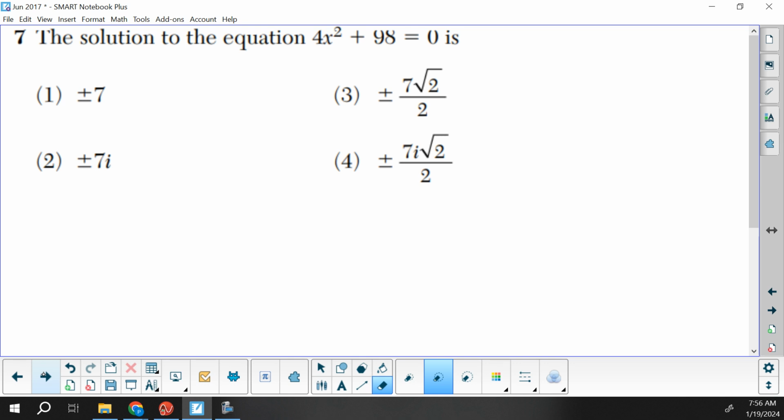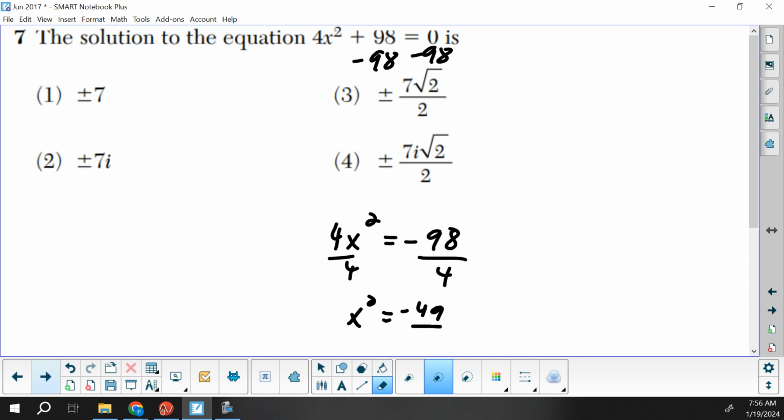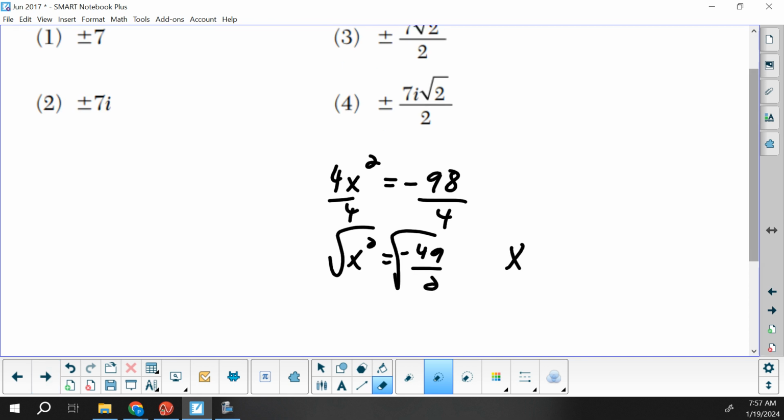So solution, you could do this as a store the answers, type in the original, see what comes back true or false. To do it algebraically, because we only have an x squared, work to get x by itself. So I'll subtract the 98 over. I'll divide by 4, and that'll give me x squared equals negative 49 over 2. If I take the square root of both sides, this is going to give me x equals plus or minus. We're going to have an i. We're going to have a square root of 49 over square root of 2. So this becomes plus or minus i. We're going to have a 7 on top over square root of 2.